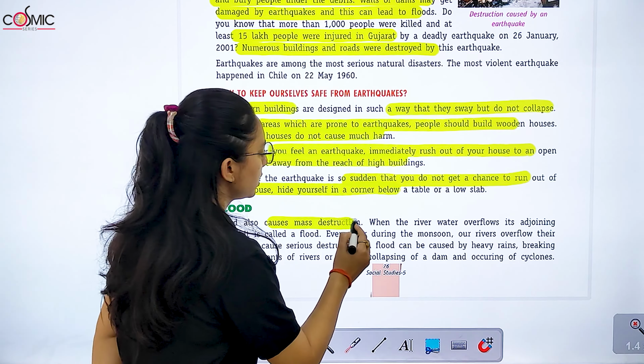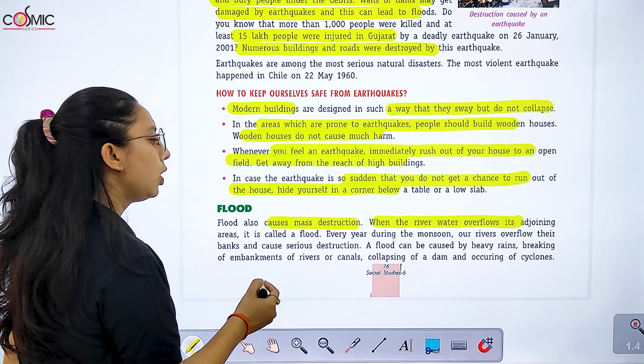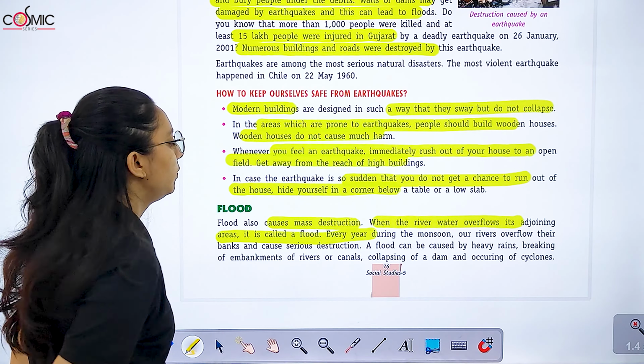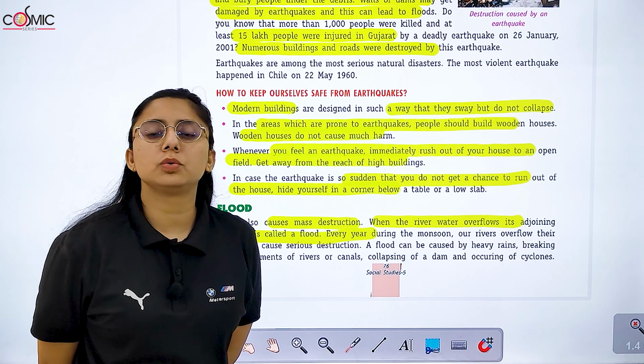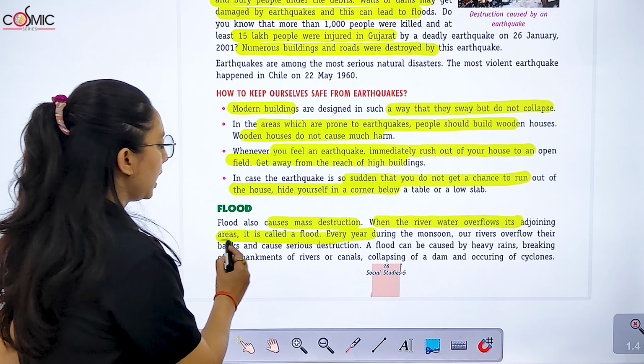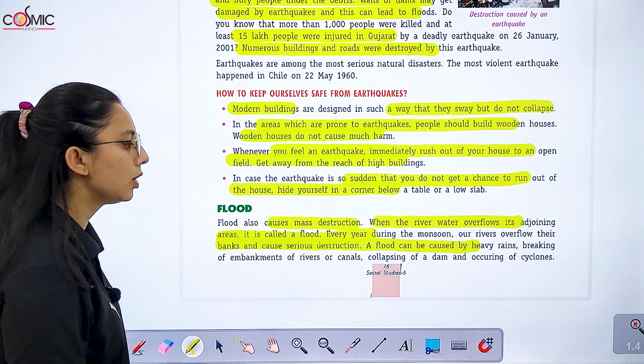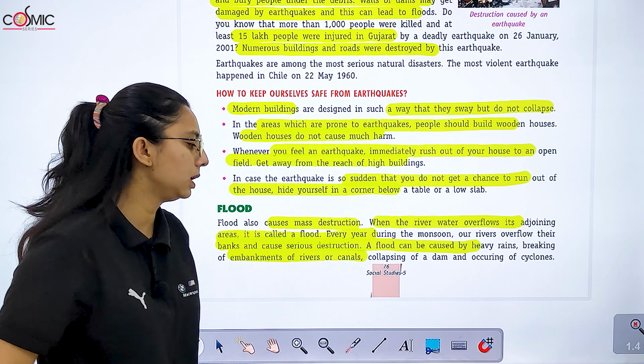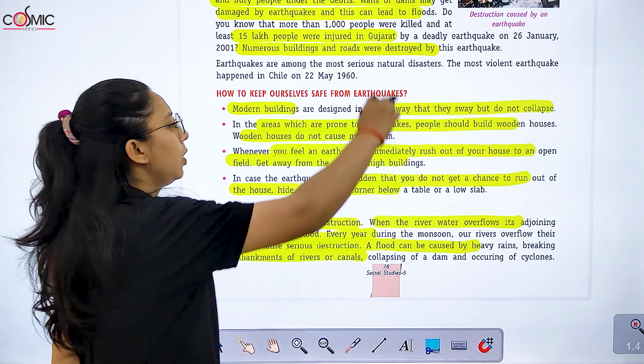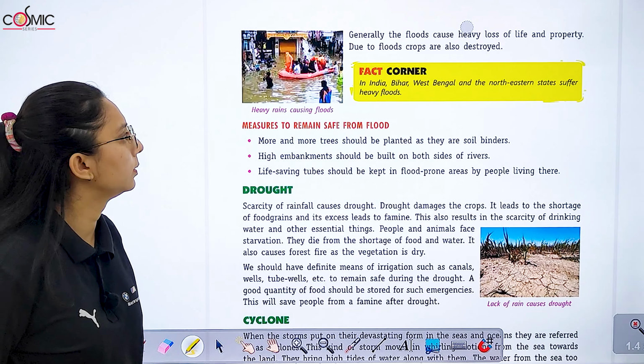Flood. It causes mass destruction. When the river water overflows, its adjoining areas को हम flood कहते हैं. Every year during monsoon, जो river है वो overflow करती है and they cause serious destruction. A flood is caused by heavy rain, breaking of embankments of rivers, collapsing of a dam or co-occurring of cyclone.